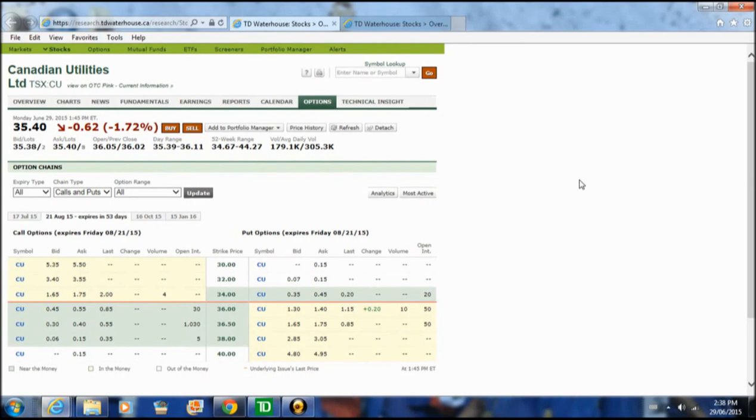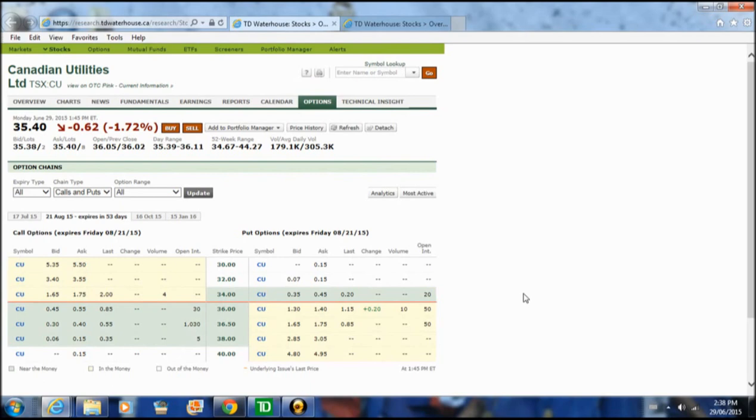So again, we're going to look at the $34 strike price because we're willing to buy it at this price, at $34. So what we're going to do is write a put, or sell a put, right in here, hopefully down the middle, maybe 40 cents. And someone's going to pay us 40 cents for each share in order to have the right to make us buy the stock at $34.